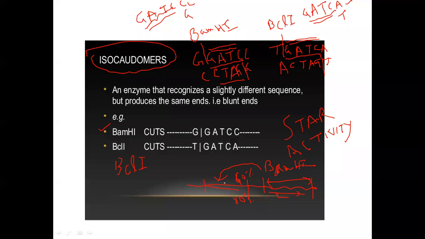Okay, so what will happen if they sit there? There will be erroneous cutting, an error in cutting. Why error? Because we do not want this site to be cut. We want this site to be cut. If this site is cut, then there may be problems in subsequent steps, that is in ligation or transformation or protein expression. There will be many problems.